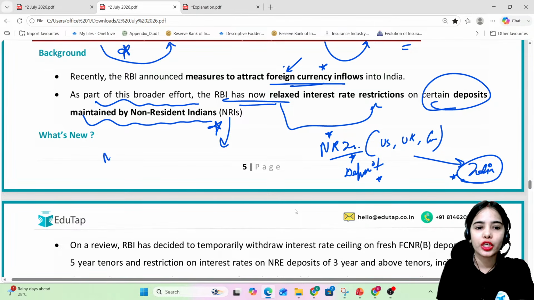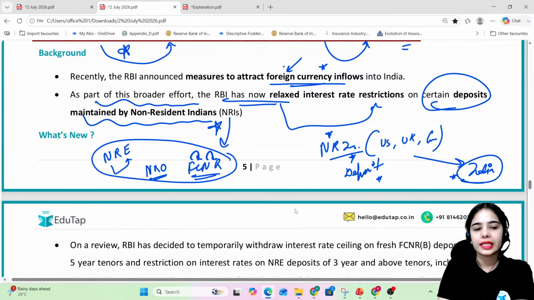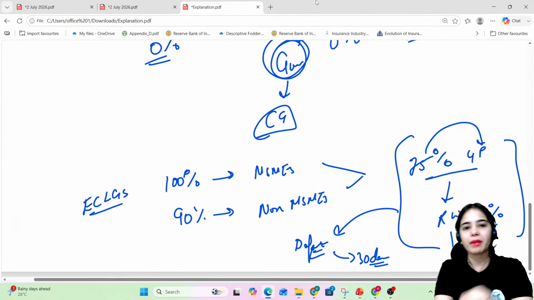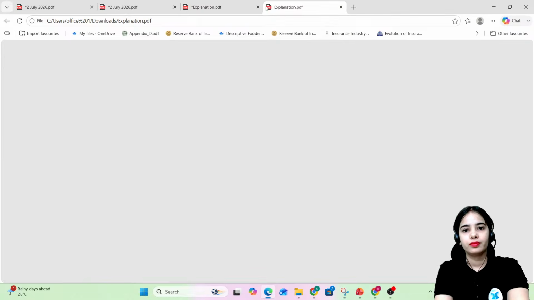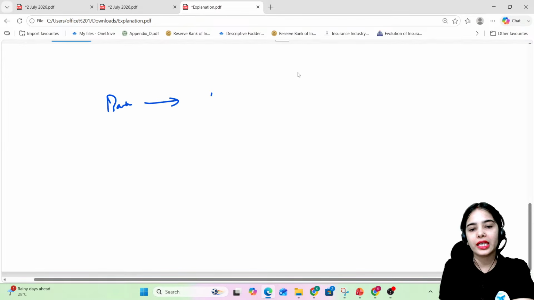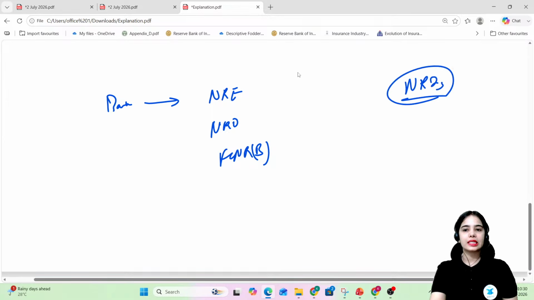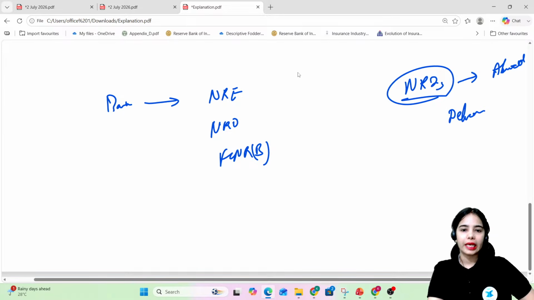So for that, there is the non-resident external account, the NRE, the non-resident ordinary account, the NRO, and the FCNR account, the foreign currency non-resident account. These are the accounts that NRIs can have in India. So the banks can provide the NRE, NRO, FCNR(B) accounts to the NRIs. The non-resident Indians that are earning abroad want to deposit a part of their funds in India.